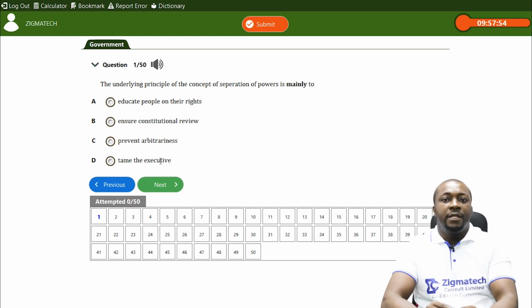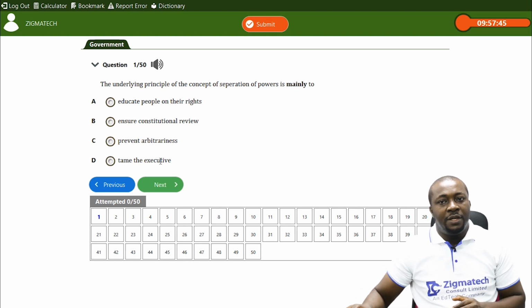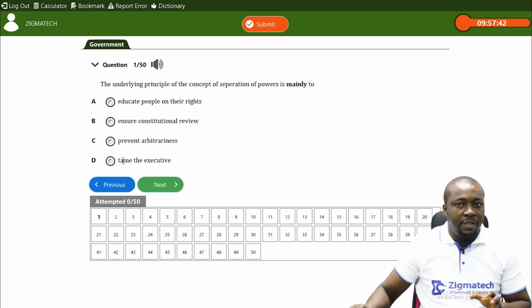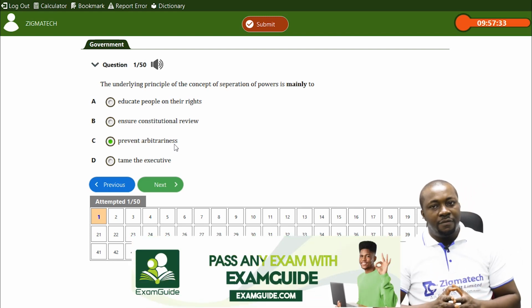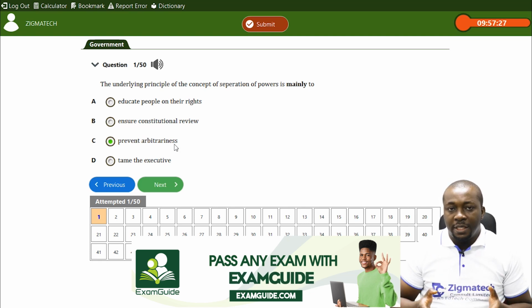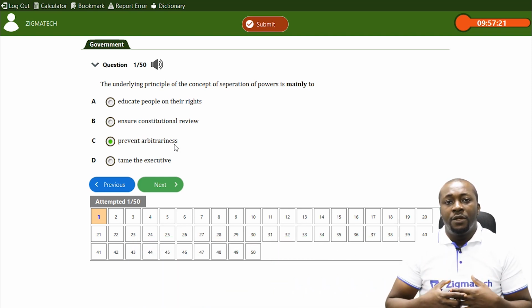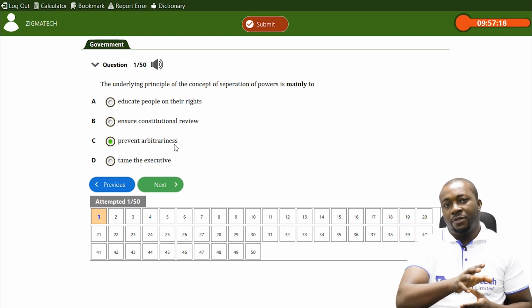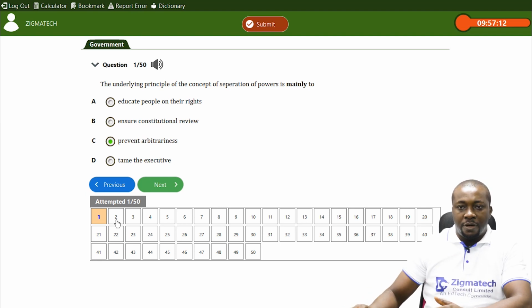Yes, we know that at times it is the executive arm of government that tends to be much more powerful, but it does not target the executive exclusively. Rather, the option is C, which is prevents arbitrariness from either the executive or the legislature. It is to prevent arbitrariness, which is related to dictatorship. Arbitrary rule is when any arm of government can wake up and do whatever it likes without recourse to the provisions of the constitution. So separation of power prevents that. So C is the correct option.